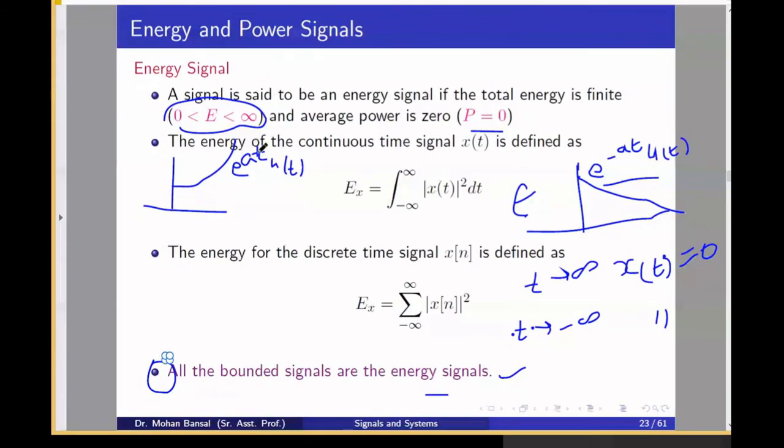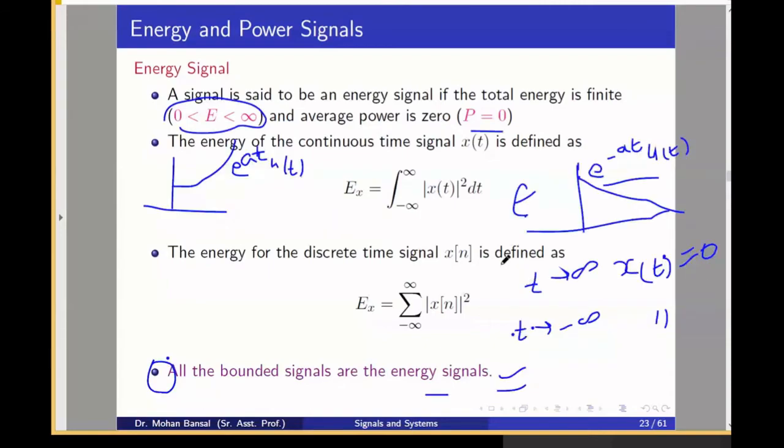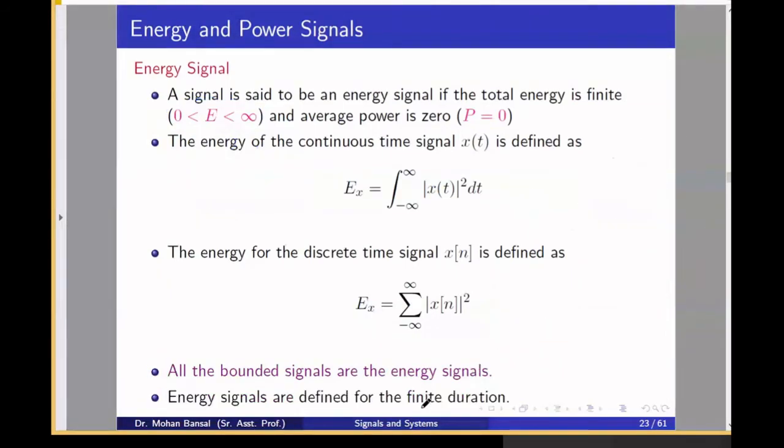So e to the power at u(t) is an unbounded signal, so this is not an energy signal. For an energy signal, the signal should be bounded, so remember this definition. And an energy signal is defined for finite duration. That's why I have written this statement. Finite duration means for t tends to infinity and t tends to minus infinity, x(t) should be 0.